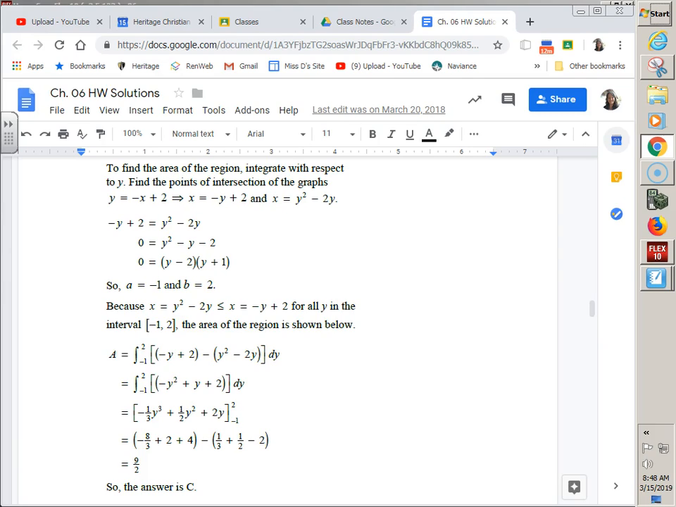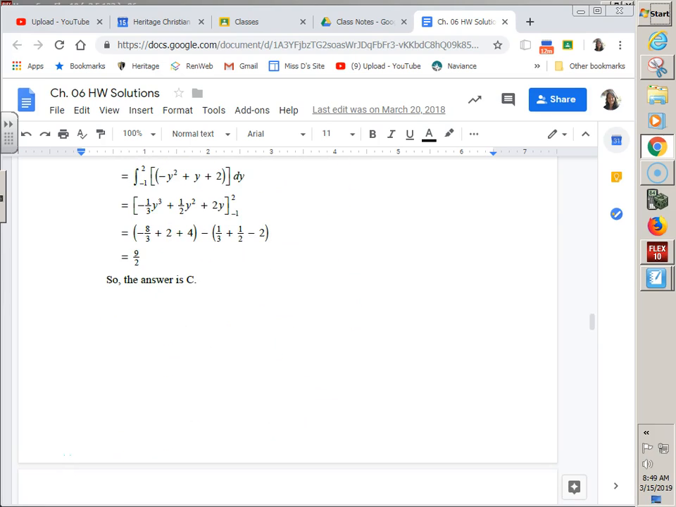But you could have taken both of these expressions, now that x is alone, and set them equal. Your bounds would have been -1 and 2. Since those are your only intersections, you don't have to worry about splitting up. So they used -1 and 2 dy. They subtracted. You could have thrown absolute value out there if you didn't know who's on top and who's on bottom. Solve, 9/2.